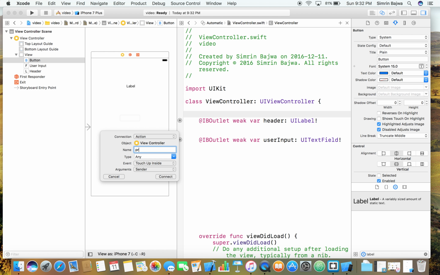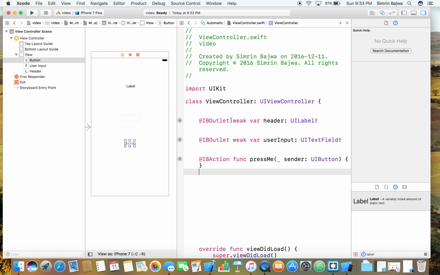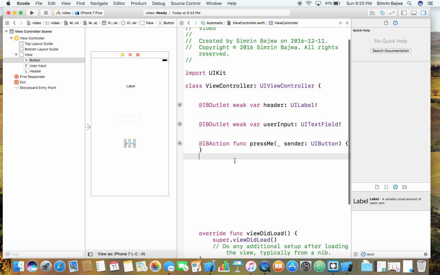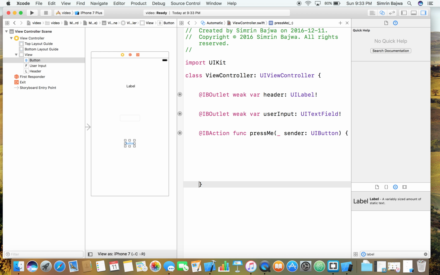The name of this, I'm just going to name it Press Me. The type, again, you have to make sure it's a UI button, and connect. So there we go. As you can see, this is an outlet, outlet, action. And the button is a function because you're going to be saying that when the button is pressed, you want something to happen here, right? So that's a function. I'm going to move this down because whatever is going to be in here is going to apply to the press me function, right? So you have to make sure that the bracket goes down here so you have this space to work with.